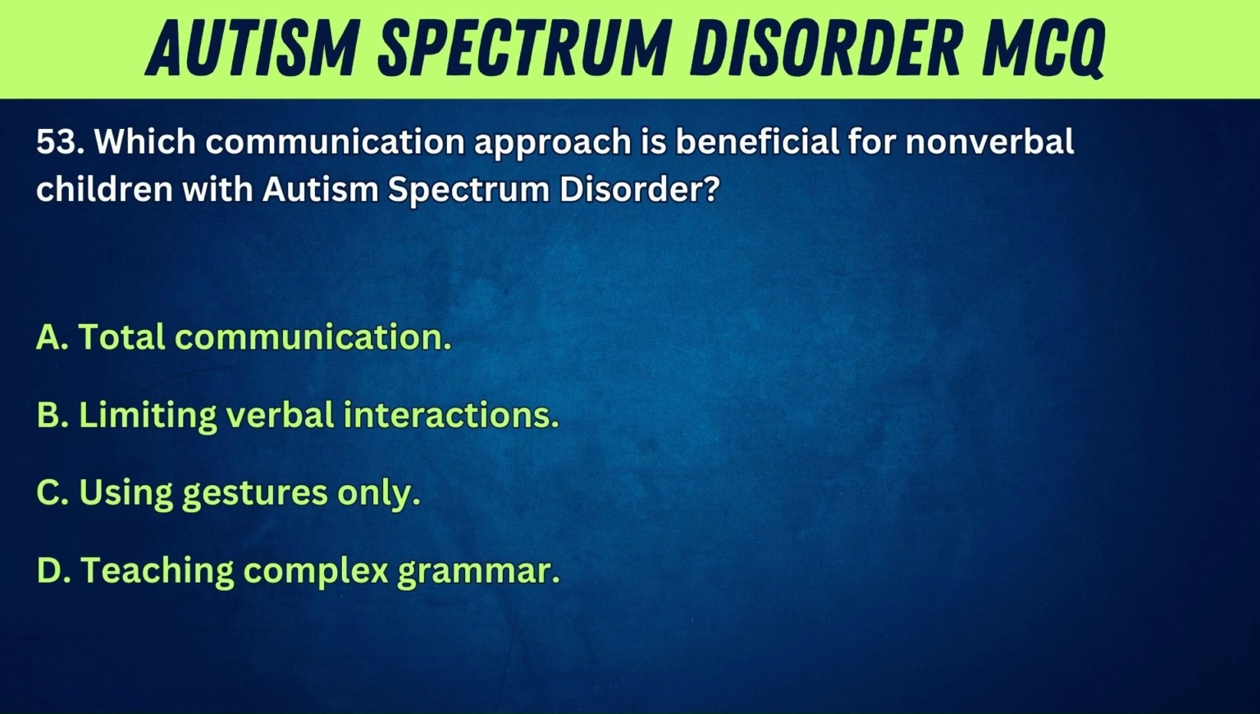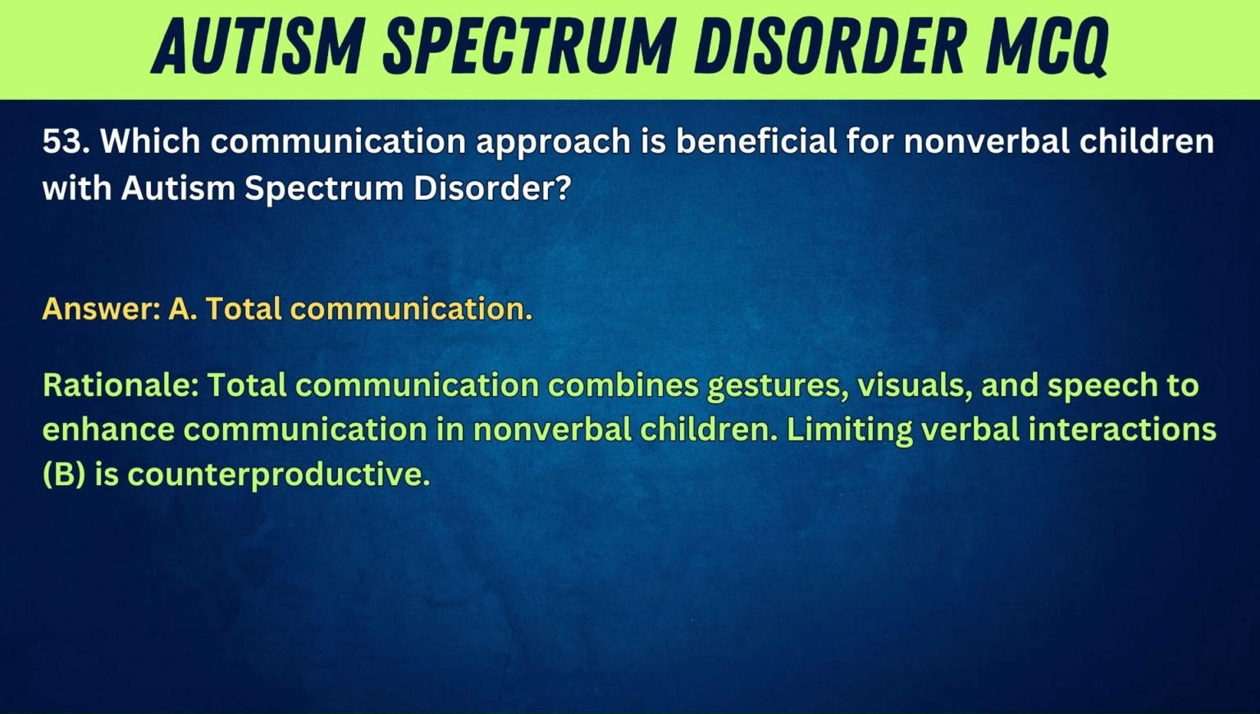53. Which communication approach is beneficial for nonverbal children with autism spectrum disorder? A. Total communication. B. Limiting verbal interactions. C. Using gestures only. D. Teaching complex grammar. Answer: A. Total communication. Rationale: total communication combines gestures, visuals, and speech to enhance communication in nonverbal children. Limiting verbal interactions, B, is counterproductive.